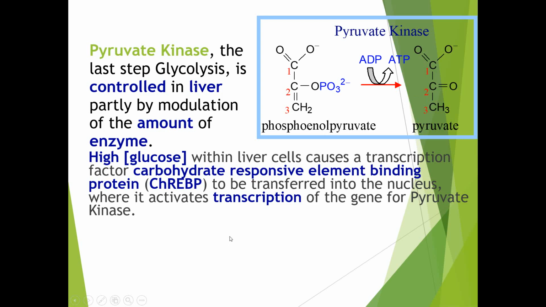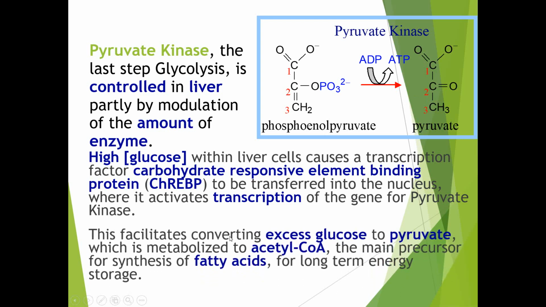So this is a global type of control. High glucose within the liver cell causes the carbohydrate responsive element binding protein to be transferred into the nucleus, where it activates transcription of the gene for pyruvate kinase.